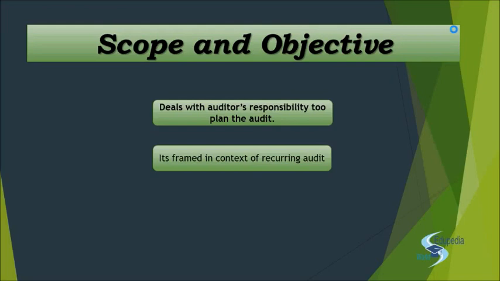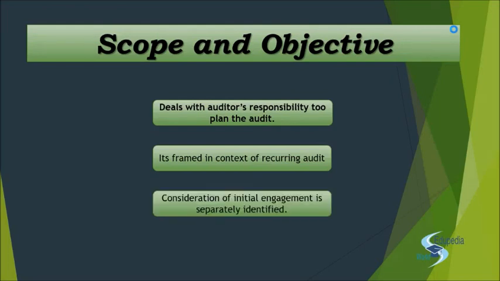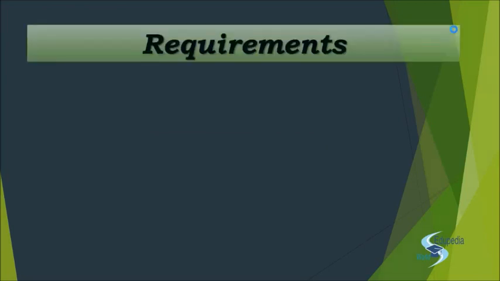But this SA will also contain a little segment, one phrase exactly about the initial audit as well. So the consideration of initial audit engagement is separately identified, and we'll see that also. So the scope is basically the recurring audit. The objective is to enable the auditor to plan the audit. It is the responsibility of the auditor to plan the audit. Got it? Next, we move ahead with the requirement section.